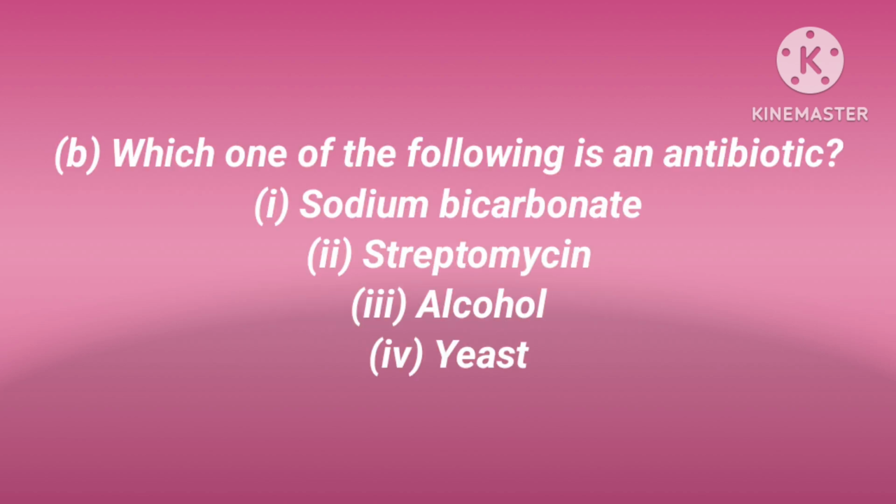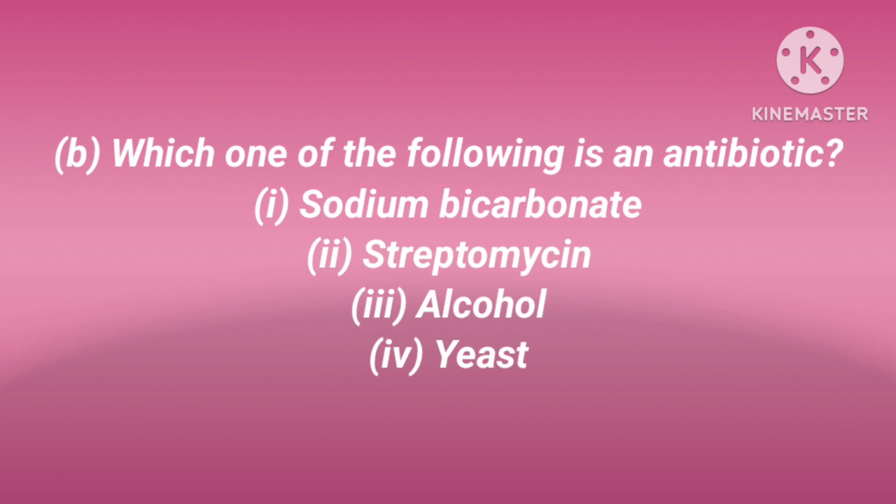The next question is: which of the following is an antibiotic? Of course, dear children, you might have used an antibiotic when you had some disease. The options are sodium bicarbonate, streptomycin, alcohol, yeast.